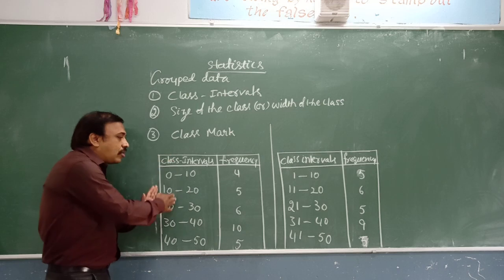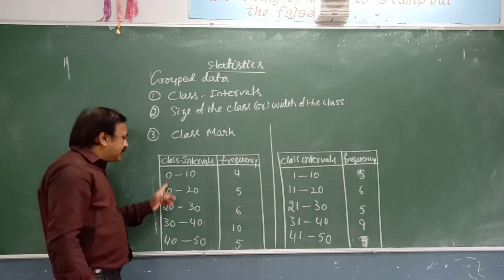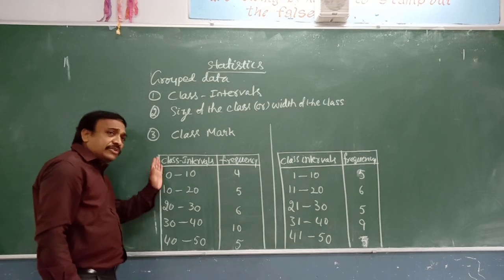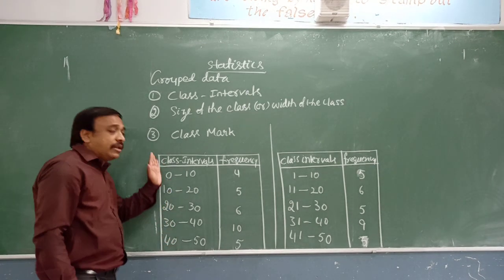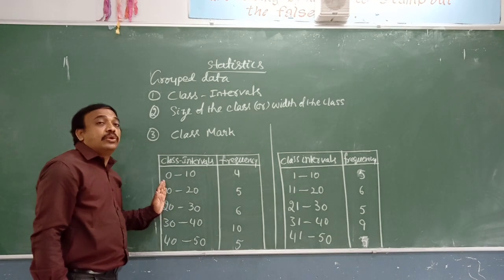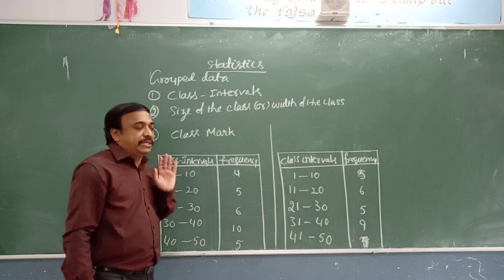The smaller values on the left side we call the lower limit, and the right side we call the upper limit.